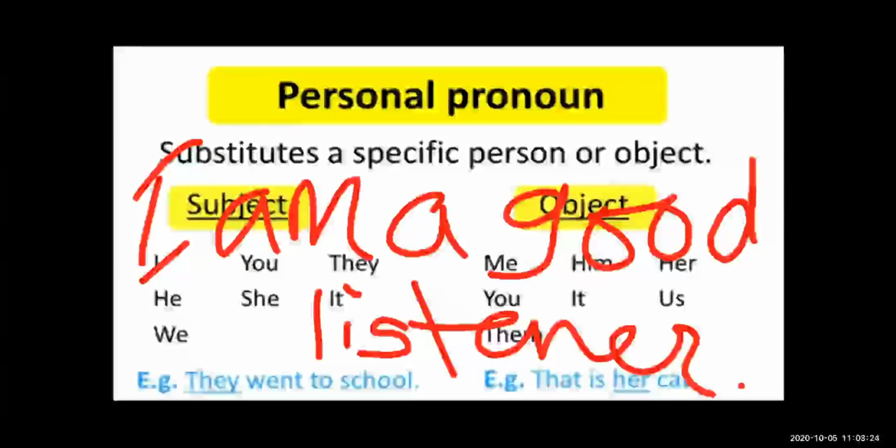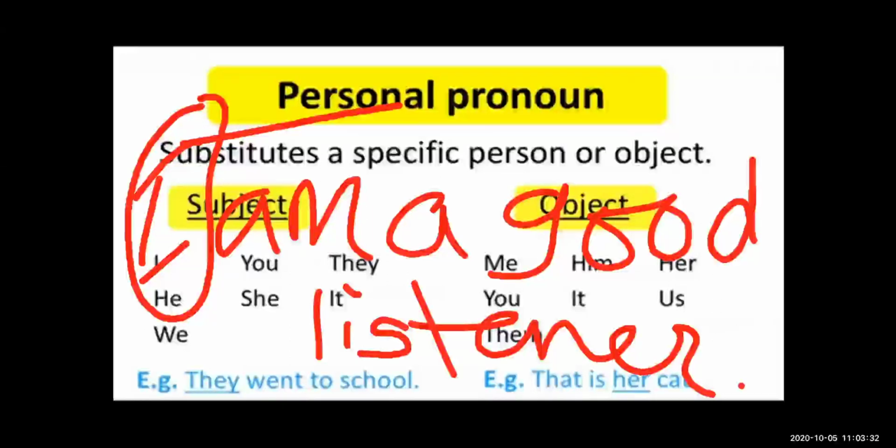Okay, I am a good listener. In this sentence, which is the subject? That is "I". It is a subjective pronoun. Here, "I" is a subjective pronoun, and "I" is the subject of the sentence. Okay, now see one more example.